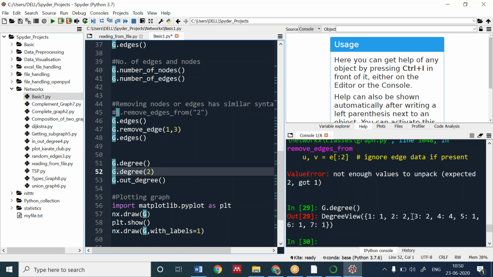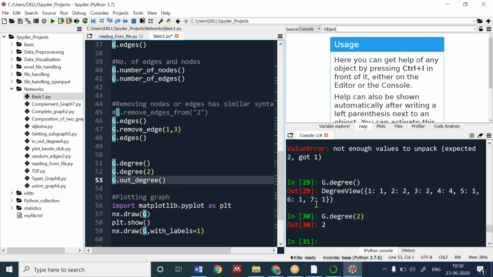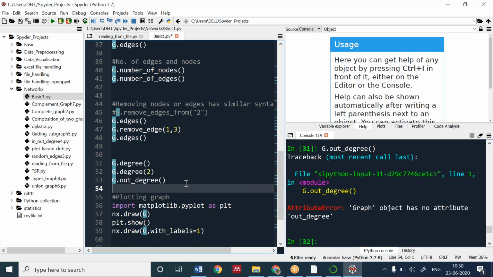You can see 1 has 1 degree, 2 has 2, and the further degrees of the 7 nodes. Then if you want to have the particular node of degree of 2, then we can write the degree 2. We will get the degree of 2. If you want to only know the out degree of that, we can have, okay, I haven't passed any node.